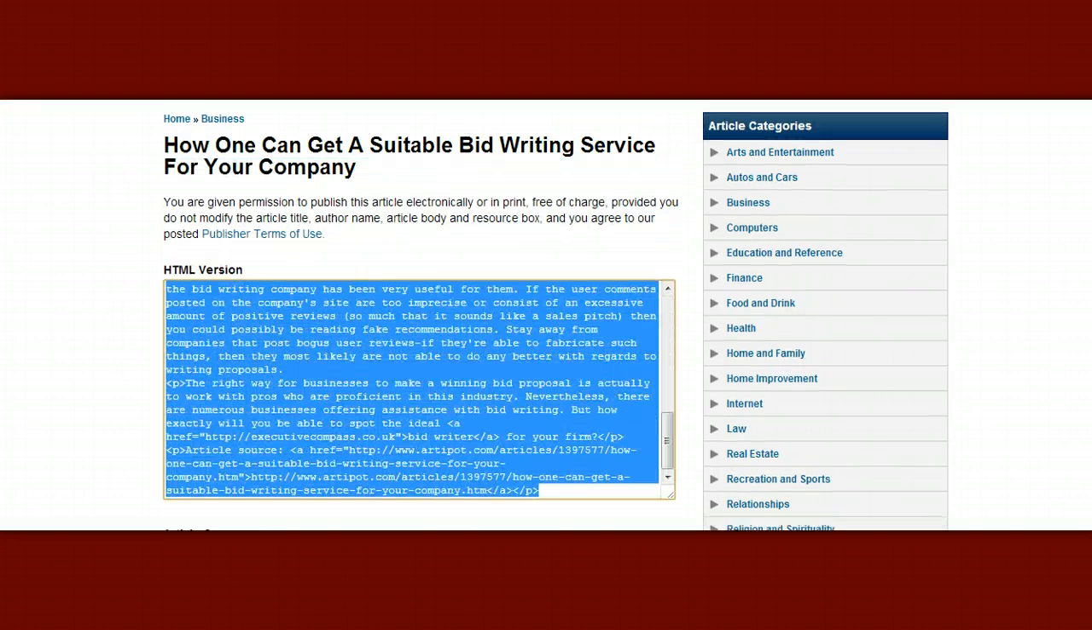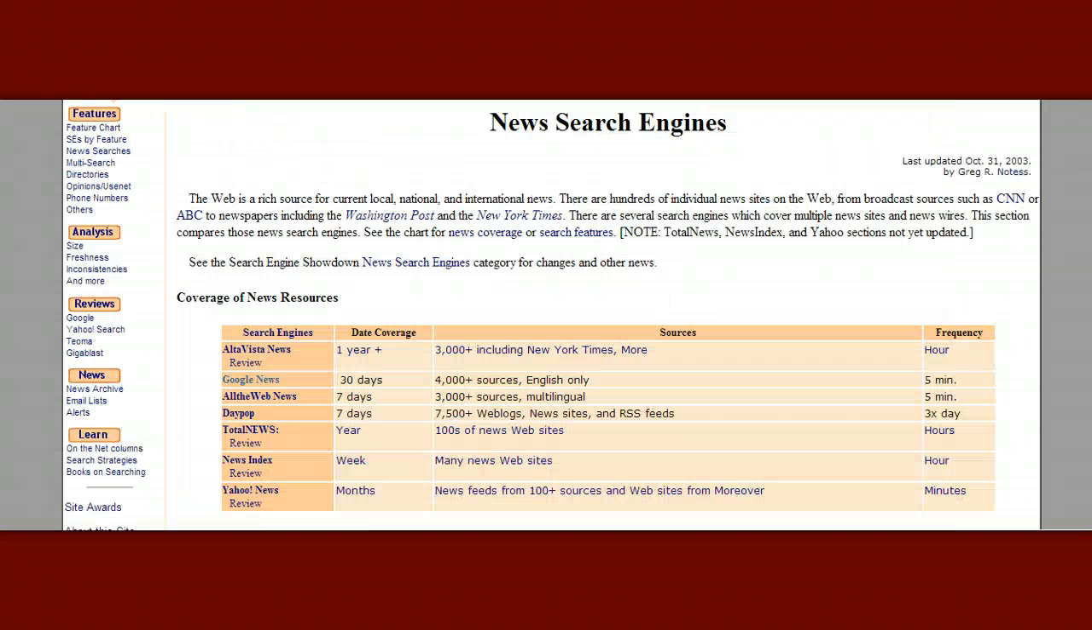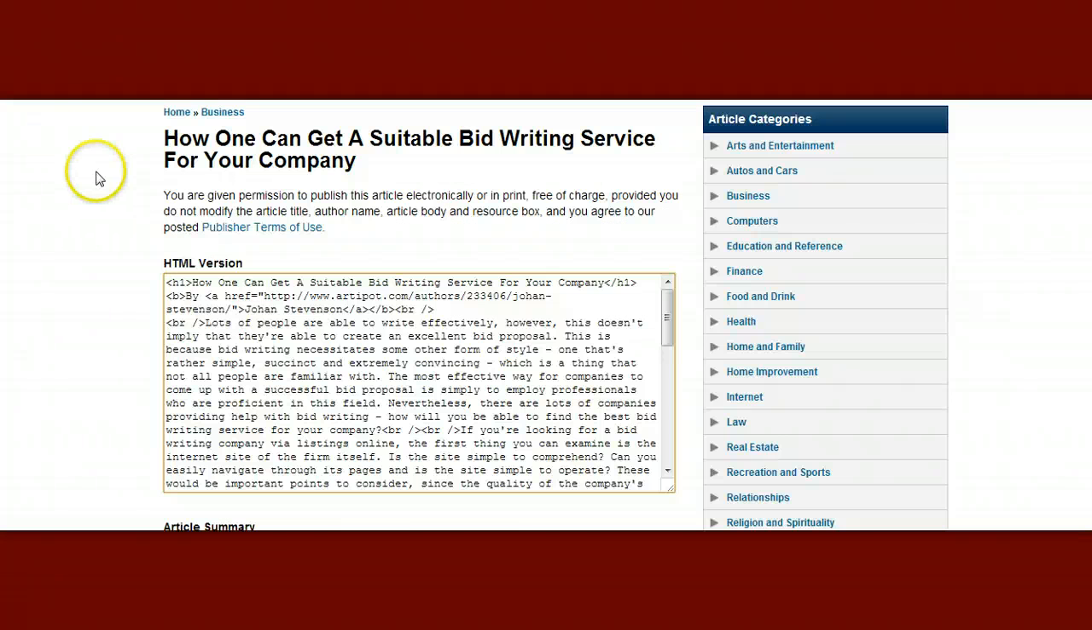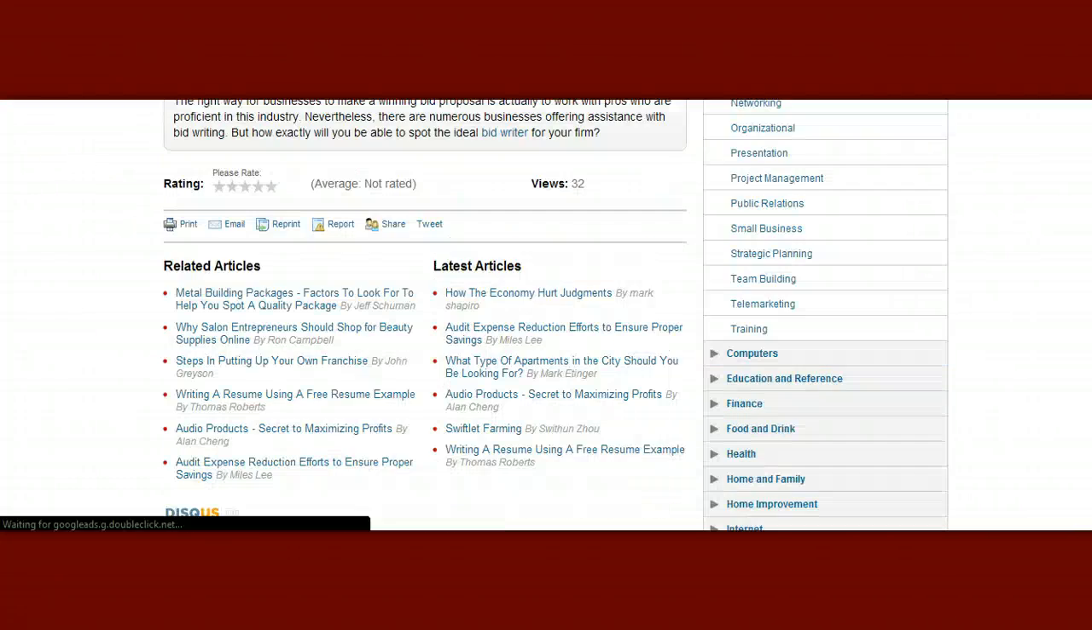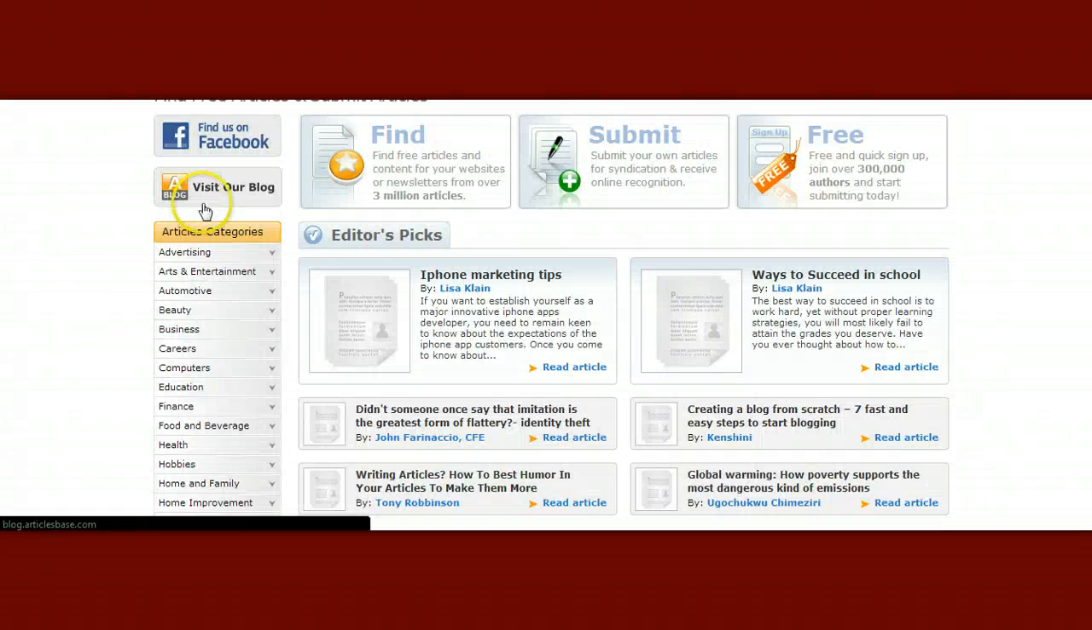We'd copy and paste this directly into the body of our blog post in our WordPress website, and we could very easily take 10, 20, however many articles we want from Artipot or the other website that we were just looking at a moment ago, articlebase.com.